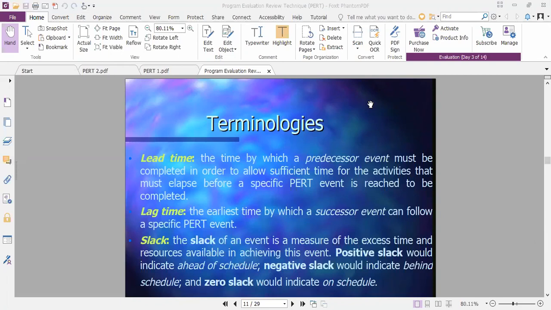Then slack, we already know this particular slack. We calculate the slack time in CPM also. The slack of an event is a measure of excess time and resources available in achieving this event. Positive slack would indicate ahead of schedule, negative slack would indicate behind schedule. Zero slack indicates on schedule. You know that slack, that's why if leading time is there, positive slack may be there. If lag time is there, negative slack is there. And if you are on schedule, zero slack will be there, that is, the difference is coming as zero.